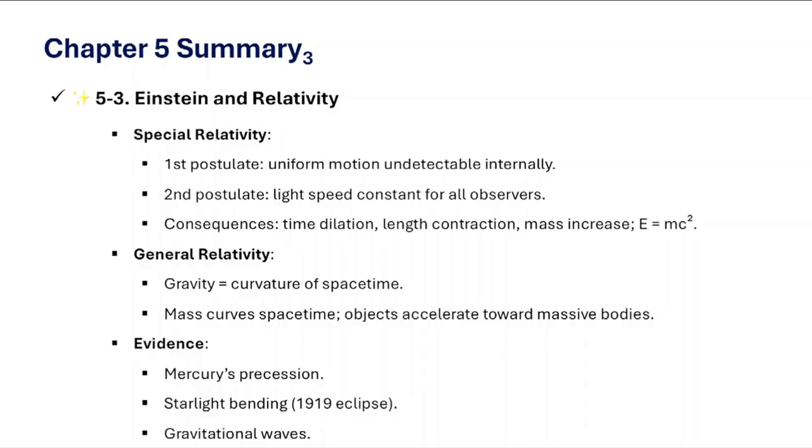So to summarize, we started with Galileo and Newton, who explained motion and gravity. Then we explored how those principles apply to orbits, tides, and planetary motion. Finally, we saw how Einstein's relativity reshaped our understanding of space, time, and gravity.